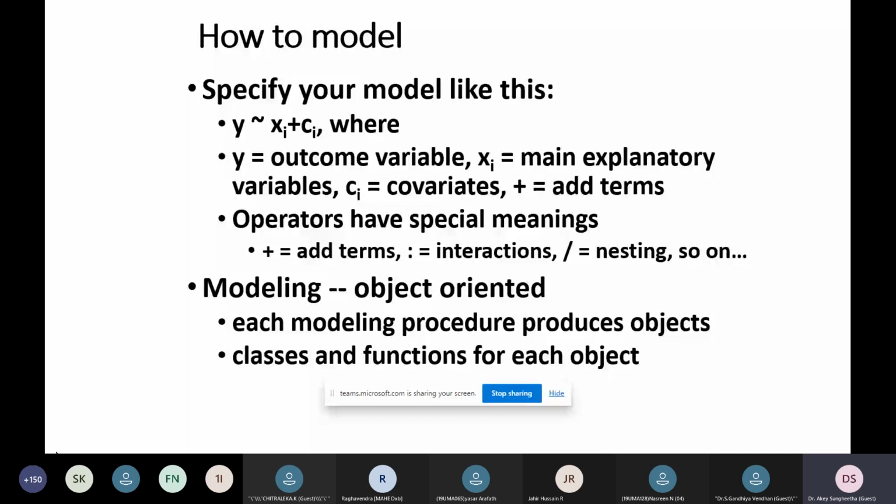like data science techniques such as regression, classification, time series analysis, testing your hypothesis, or any kind of machine learning techniques to explore the data, samples or the population. So this initial data exploration is very much required in order to process our information and specify it in our model using the R tool. Here you get the outcome variable, and you have the main explanatory variables, and also covariates and operators, and we also model using object-oriented tools with classes and functions.